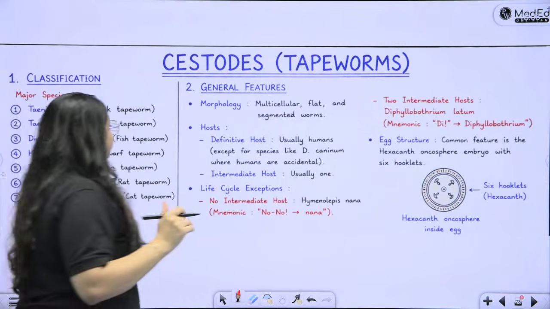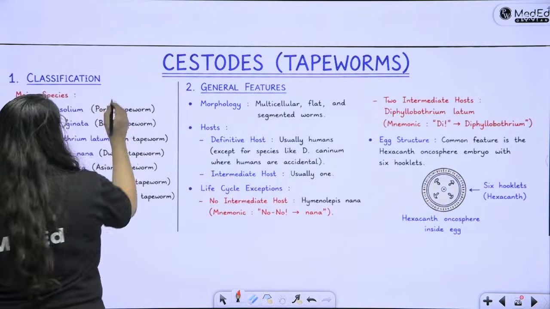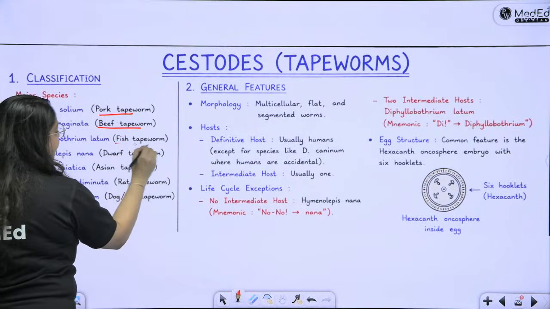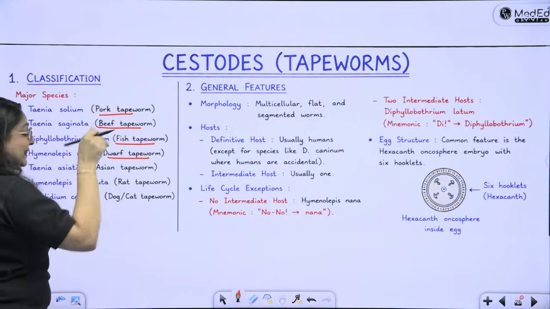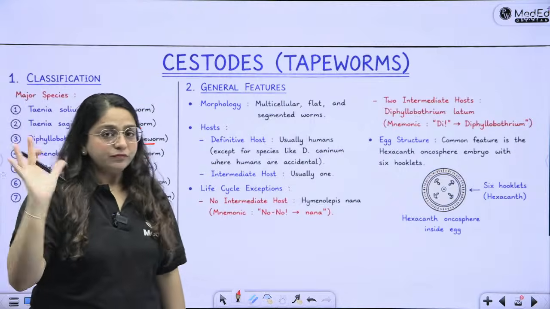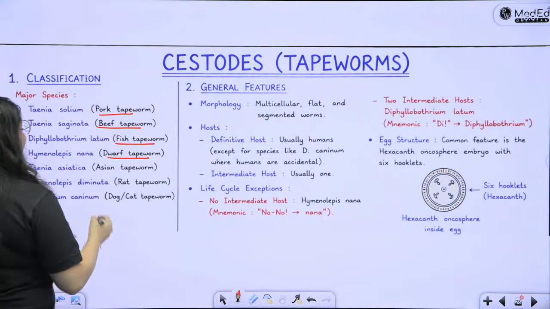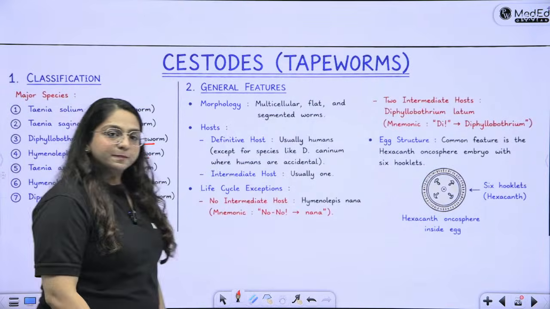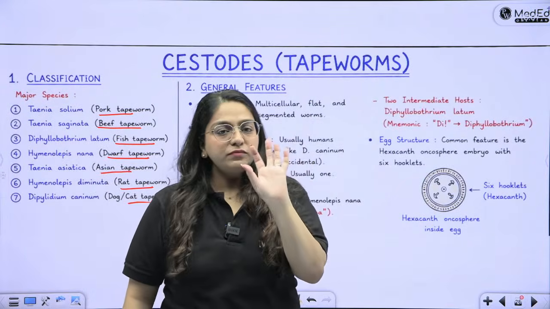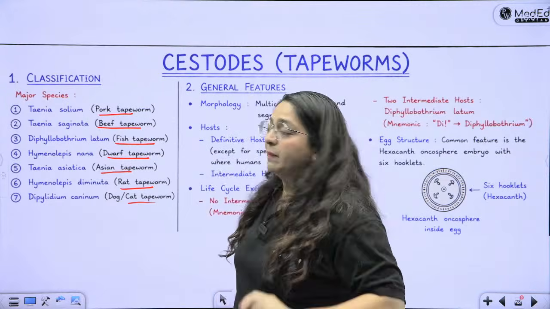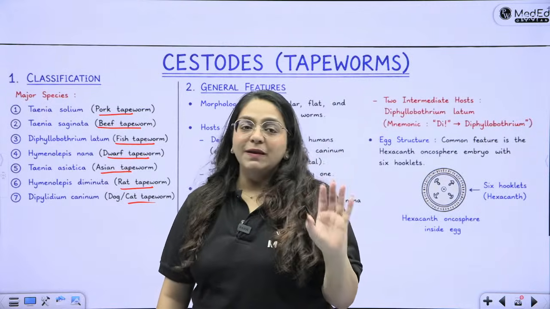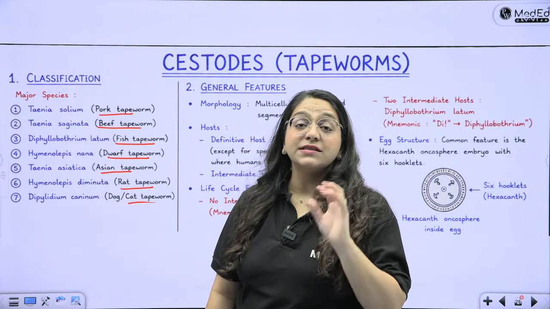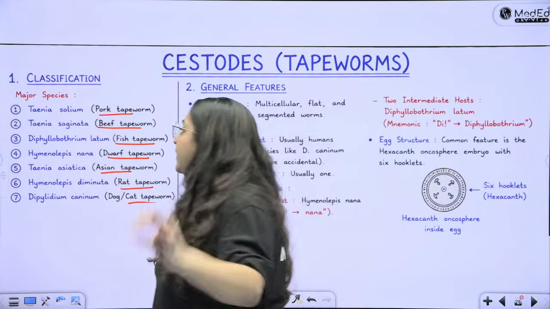Chalo guys. So we have pork tapeworm, beef tapeworm, fish tapeworm, dwarf tapeworm. Then some special ones which you don't need to read: the Asian tapeworm, rat tapeworm, and the cat tapeworm. You don't need to read them; simply remember the names. Notes are going to be available on the app. You can access the FARRE batch, which is free. There you can find the notes.